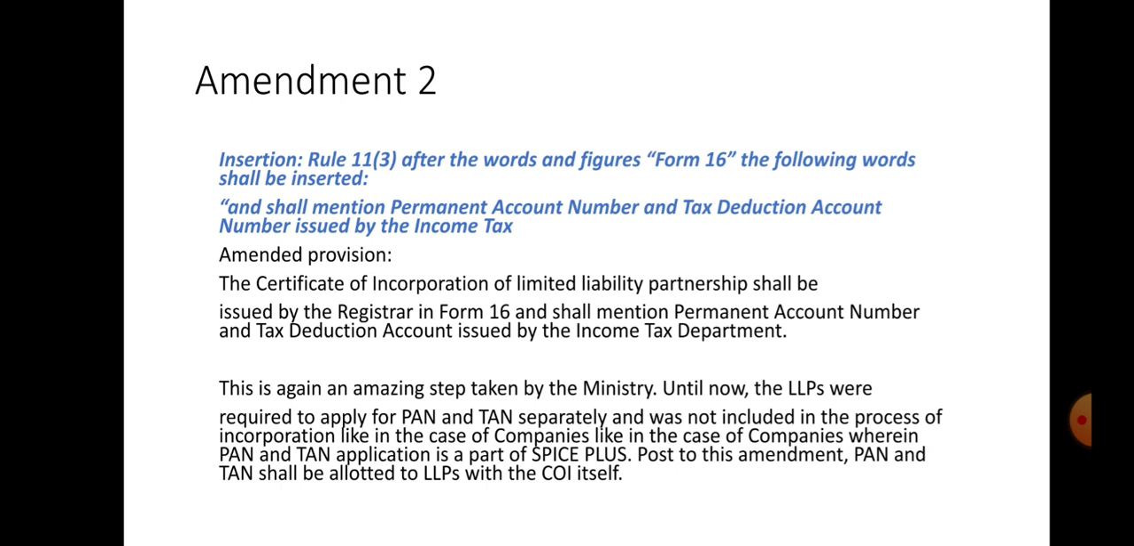Second amendment, in Rule 11, Sub-Rule 3, after the words and figure "Form 16", the following words shall be inserted: "and shall mention permanent account number and tax deduction account number issued by the Income Tax Department". Dear friend, as per the amended provision, the certificate of incorporation of the LLP shall be issued by the registrar in Form 16 and shall mention the permanent account number and tax deduction account number issued by the Income Tax Department, like a company. This is again an amazing step taken by the MCA.